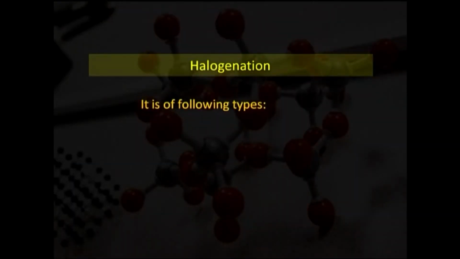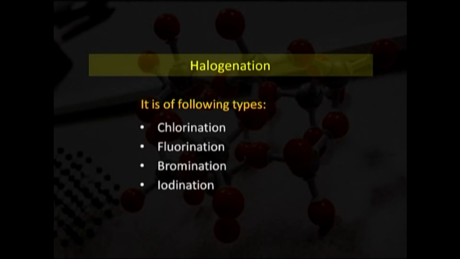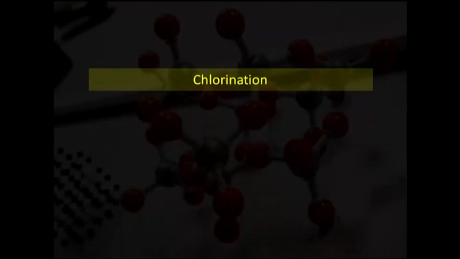Mono means single and poly means more than one or two halogens. So, halogenation is of the following types: chlorination, fluorination, bromination and iodination. First we will discuss chlorination.